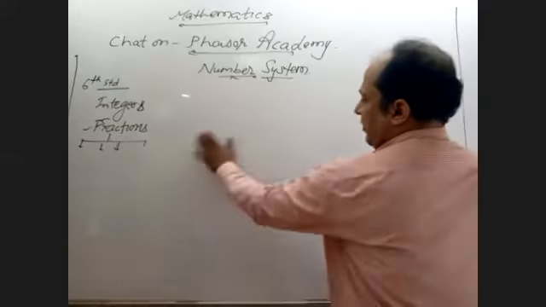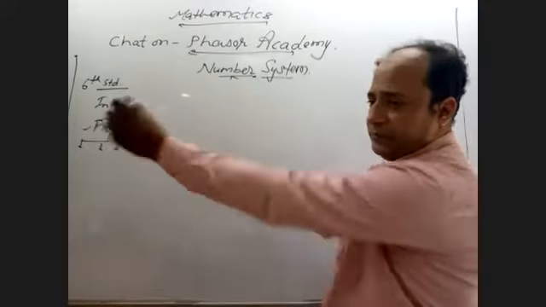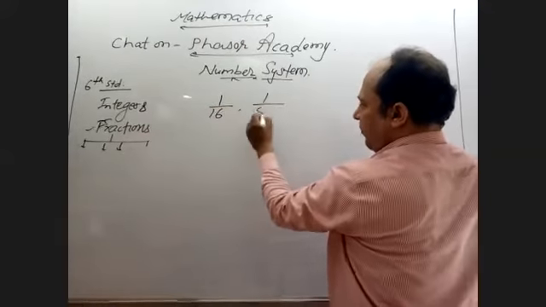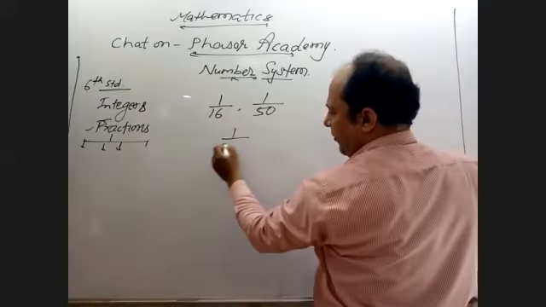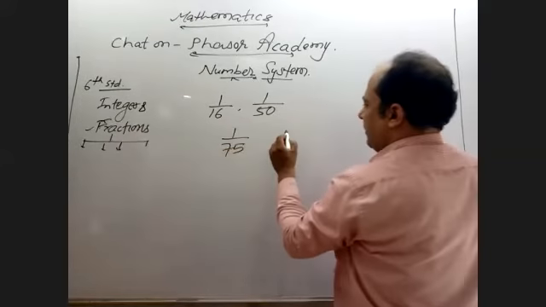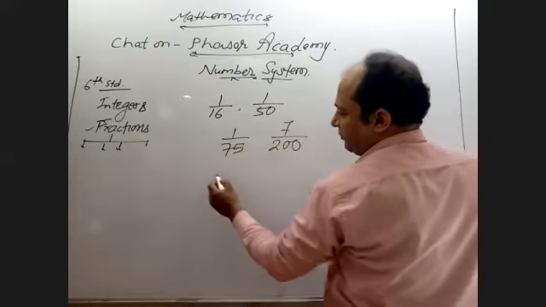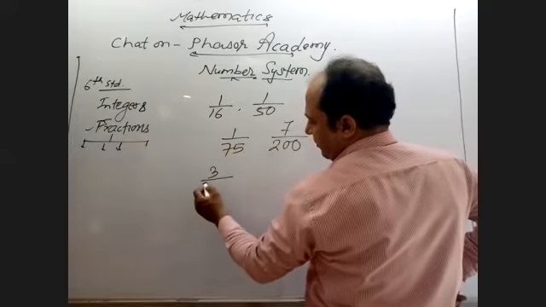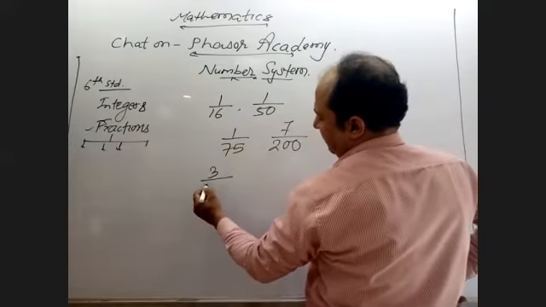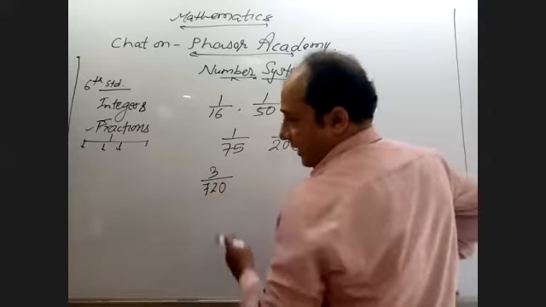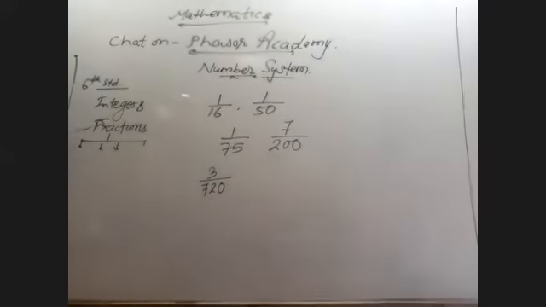See, I asked at that time, suppose I have a number 1 upon 60, 1 upon 50, 1 upon 75, 7 upon 200, 3 upon 720. Suppose I have a few numbers.